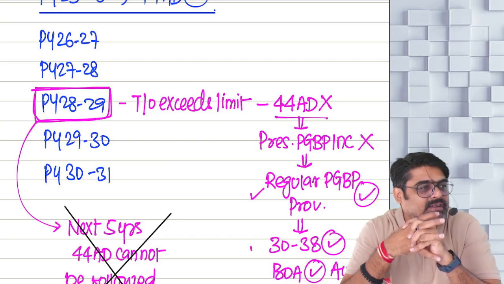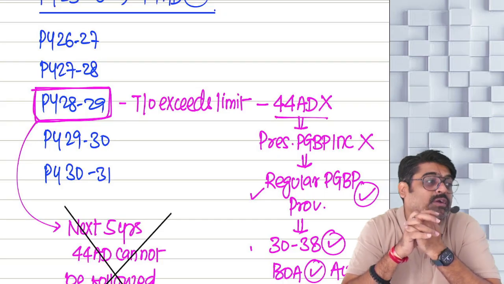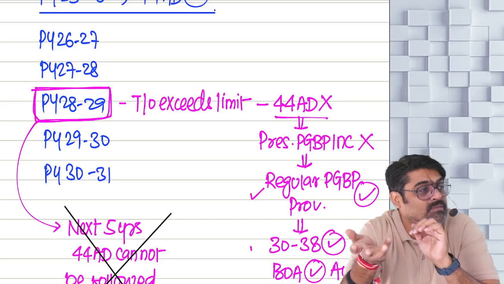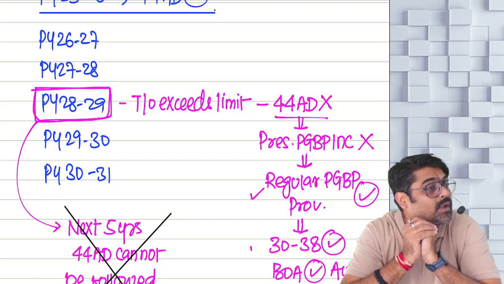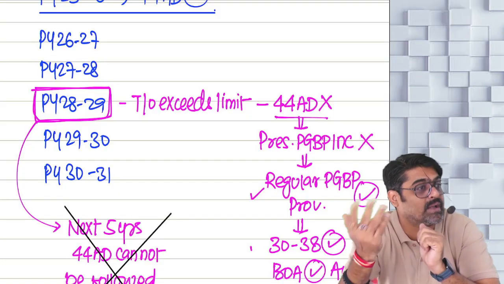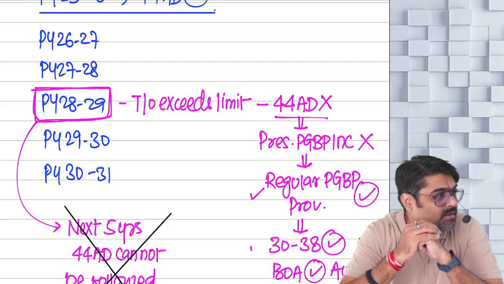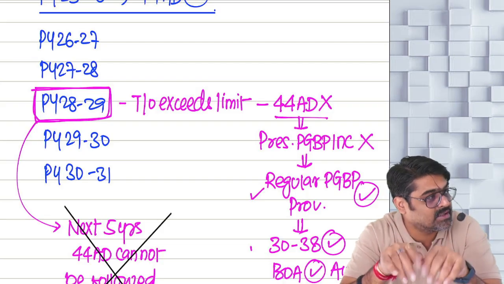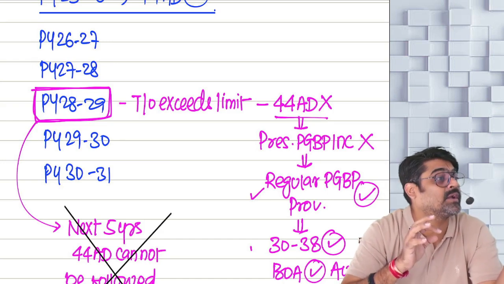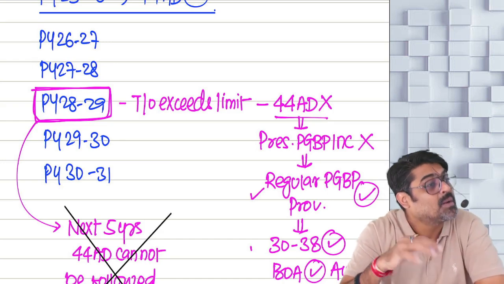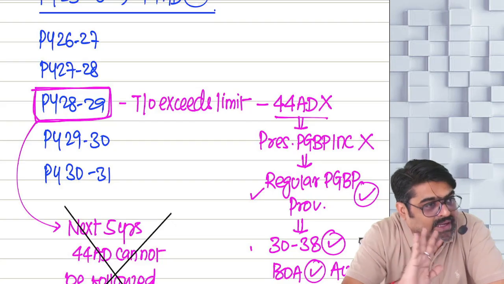What about chapter 6A deductions, 80C to 80U, which are available from GTI? That is available from all your incomes, yes or no? Even from your PGBP income, you can claim chapter 6A deduction. So can you claim those chapter 6A deductions out of your PGBP income? Yes, whether the PGBP income is calculated by regular provision or presumptive provisions will not make any difference.